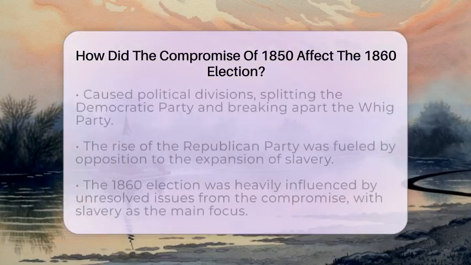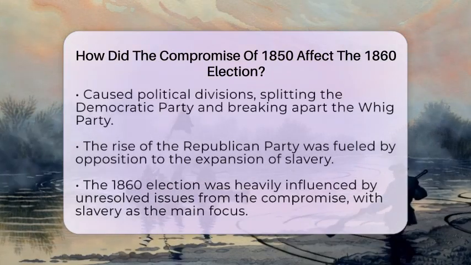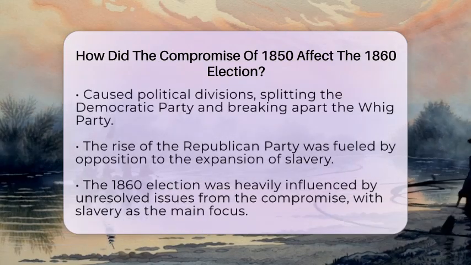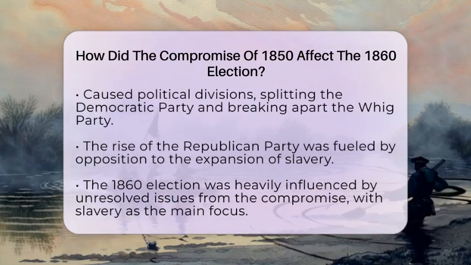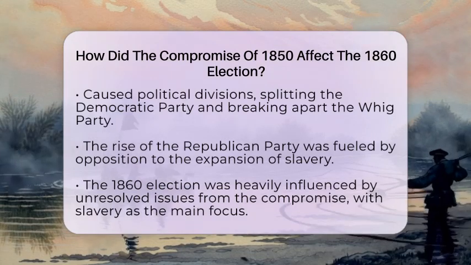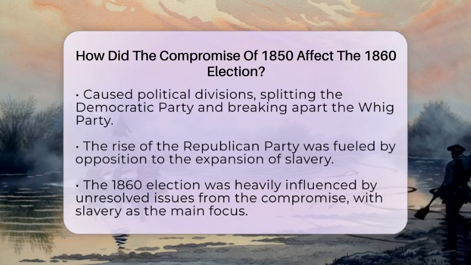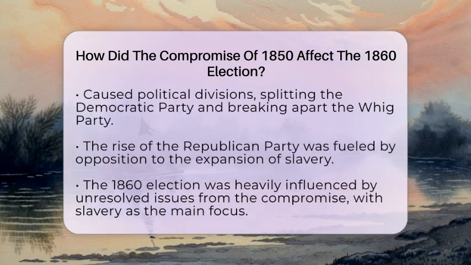Politically, the Compromise caused the Democratic Party to split into Northern and Southern factions over slavery. The Whig Party, which had supported parts of the Compromise, broke apart because of disagreements on slavery. This chaos opened the door for the Republican Party, which opposed slavery's expansion into new territories.